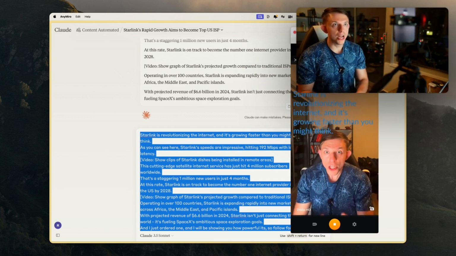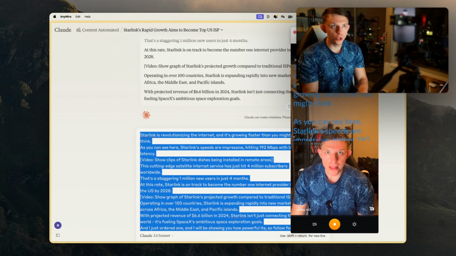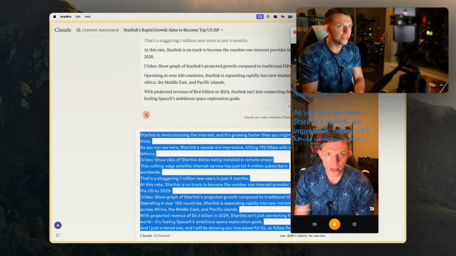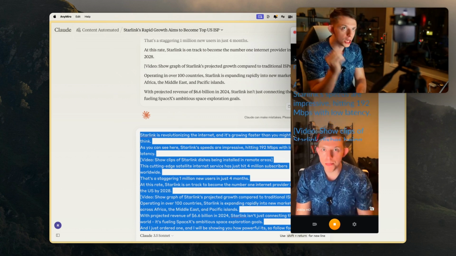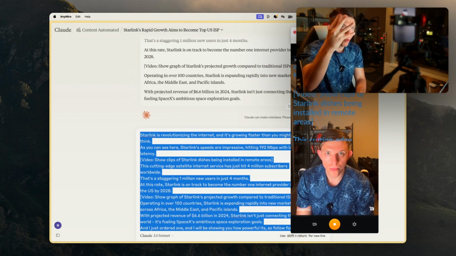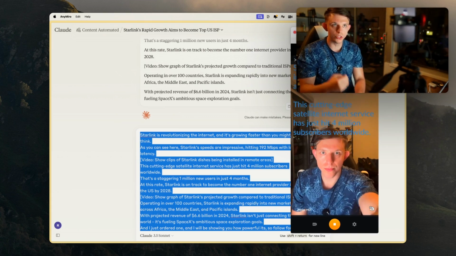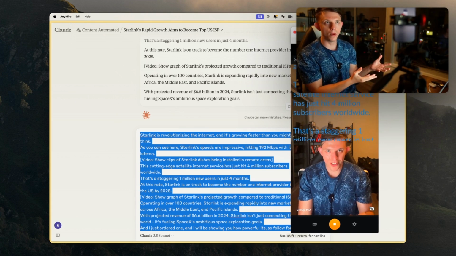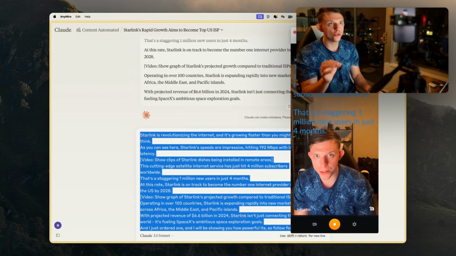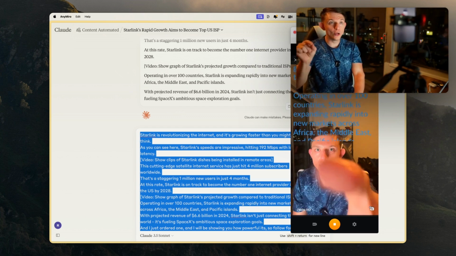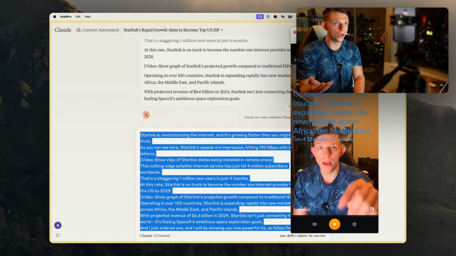Starlink is revolutionizing the internet, and it's growing faster than you might think. As you can see here, Starlink speeds are impressive, hitting 192 megabits with low latency. This cutting-edge satellite internet service has 4 million subscribers worldwide, which is a staggering 1 million new users in the last 4 months. At this rate, Starlink is on track to become the #1 internet provider in the US, and Starlink operates in over 100 countries.